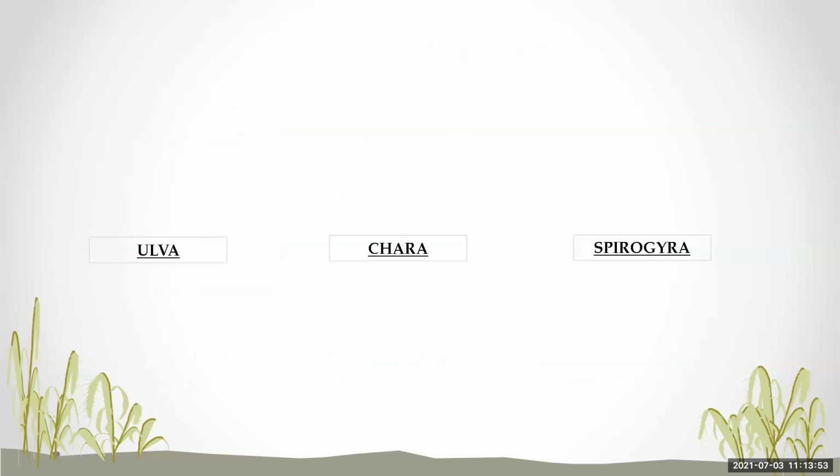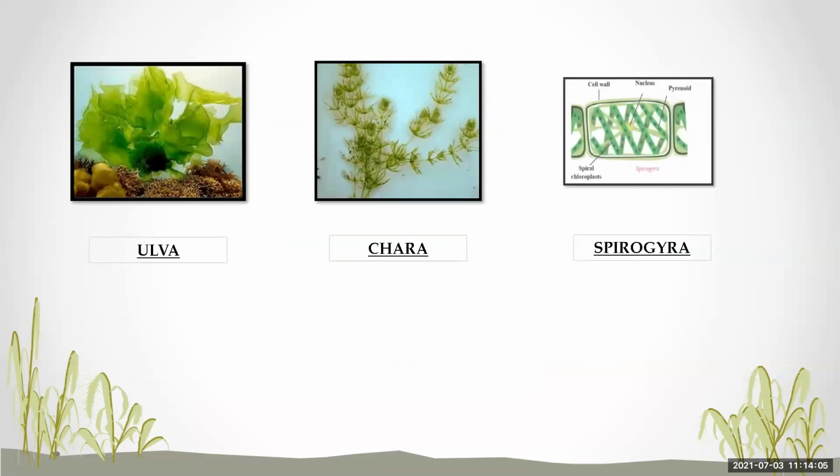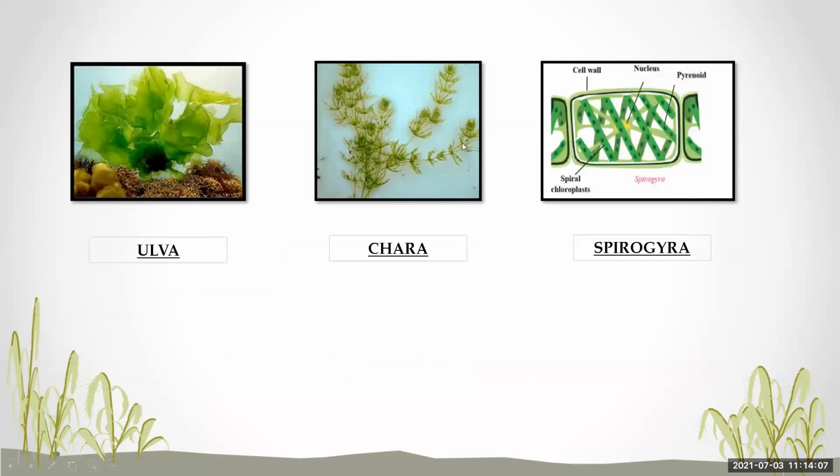These are the pictures of examples of Thallophyta: Ulva, this is Chara, and this is Spirogyra. You can see the structure of Spirogyra, how the cytoplasm is arranged spirally. This spiral structure you can see is nothing but the chloroplast, the spiral chloroplast.